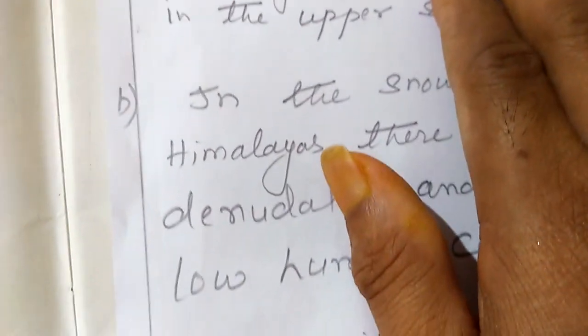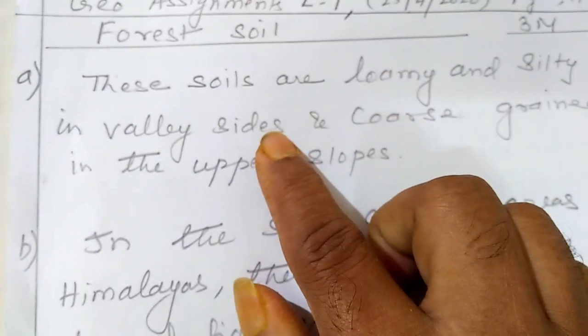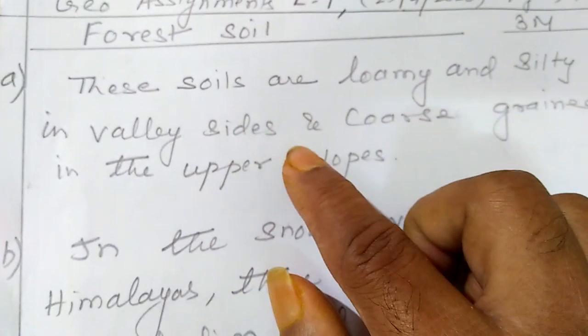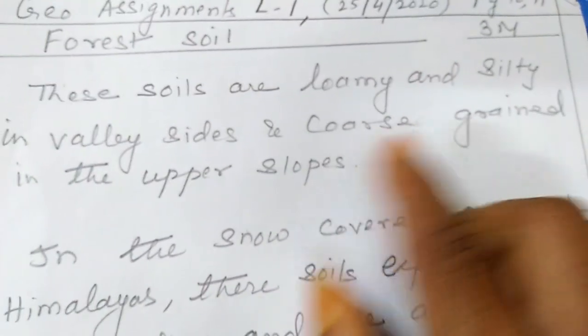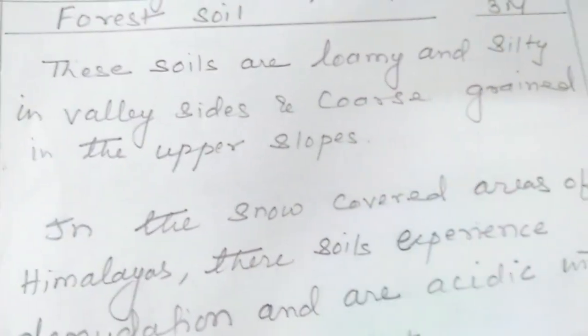Next we will study, write the features of forest soil. What are the features of forest soil? This may be also of 3 marks. These soils are loamy and silty in valley sides, river valleys, and coarse grained in the upper slopes. Coarse means rough grains of stones.